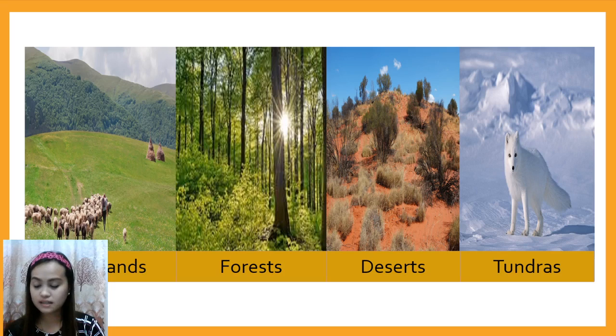This forest has many birds and insects that migrate southward when the weather turns cold. So, taiga is cold, very cold weather in taiga forest.